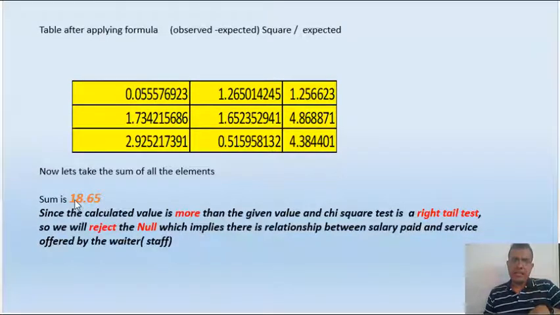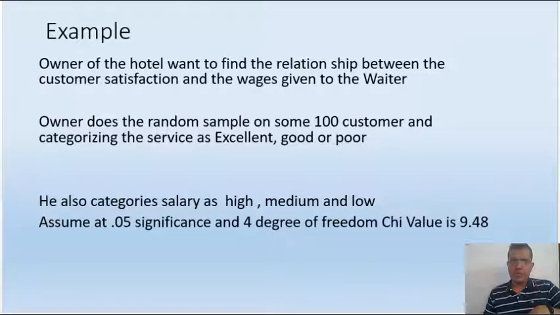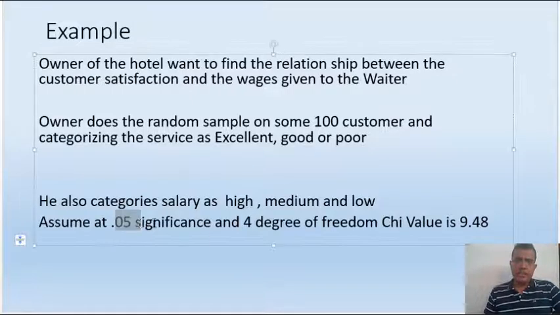Now I have to compare this with the given value. The given value would already be given to you, and if it's not given, then we can see it from the chi-square table. I'll also tell you how to see the chi-square table. At 0.05 significance, which implies a 5% error and 95% confidence, and 4 degrees of freedom, the chi-square value is 9.48. So we have to compare our result with 9.48.